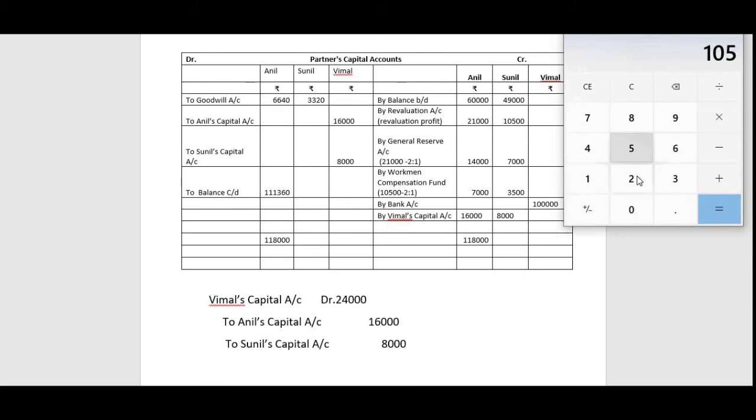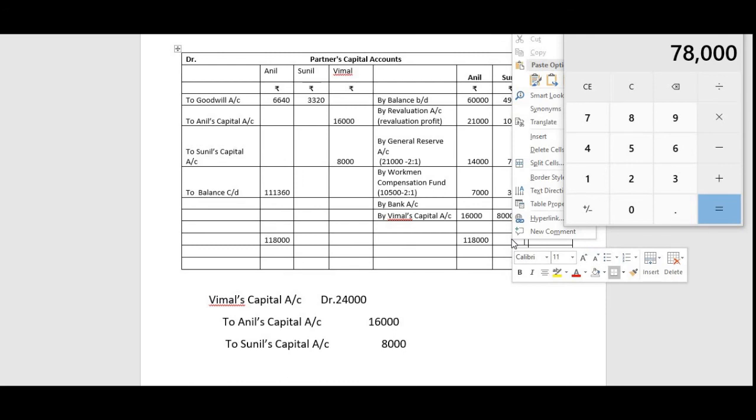Next we have to use the same method for Sunil, where the total is 49,000 plus 10,500 plus 7,000 and then 3,500. So this is the total, 70,000, plus 8,000. 78,000 is the total.